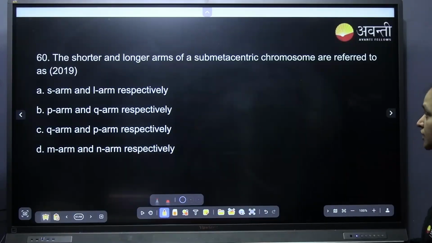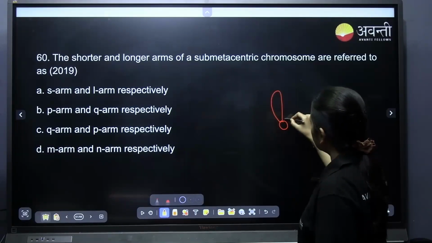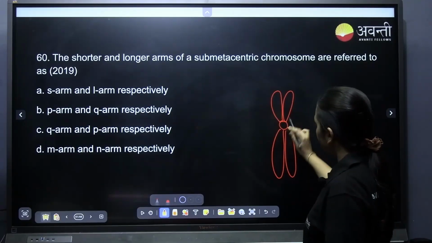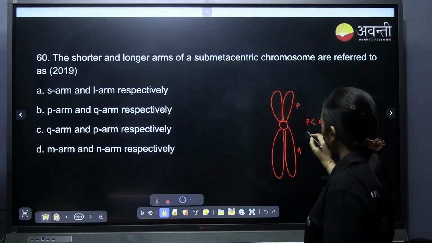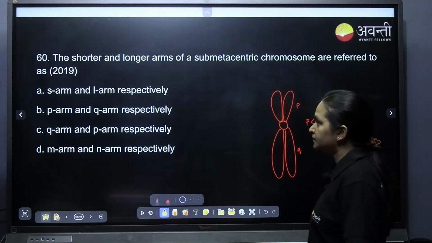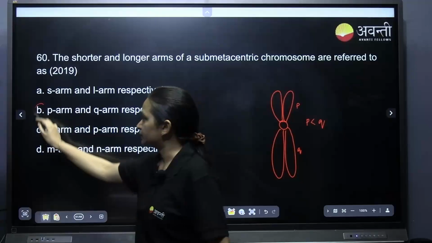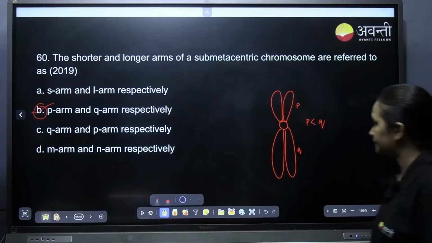The shorter and the longer arm of the submetacentric chromosome are referred to as? Submetacentric means one arm is short and another one is long, slightly away from the middle. So this is P, this is Q. P is less than Q. P is the shorter arm and Q the longer arm, respectively. It is B for Bombay. Easy as that.